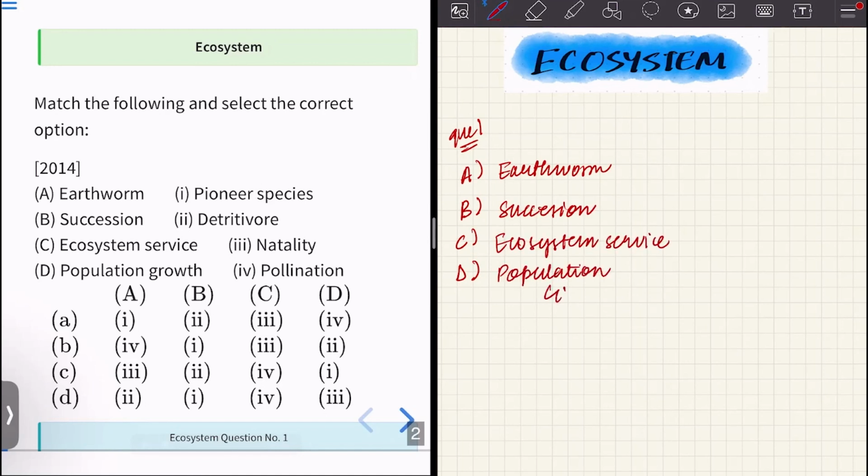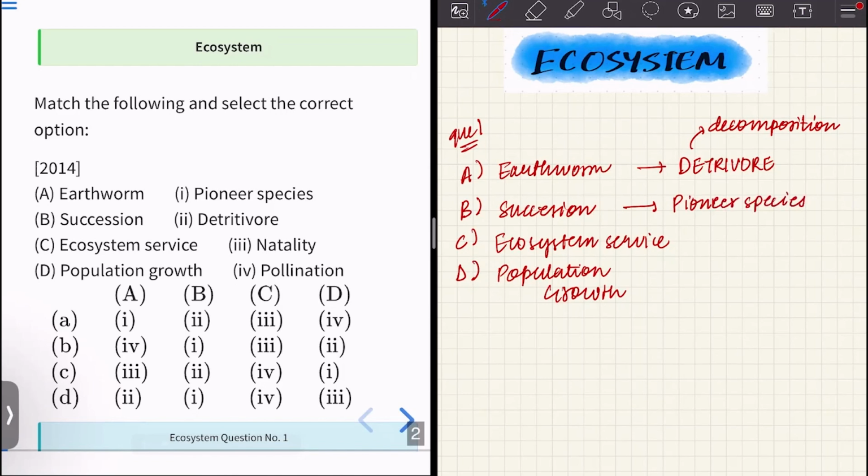Out of these options, earthworm would match with detrivore. Why? Because earthworm is an example of detrivore. What is detrivore? It is an organism that helps in decomposition. So earthworms are present in the soil and they help in the decomposition. Succession in a particular ecosystem is usually by the pioneer species. So, pioneer species, they start the succession of a particular place.